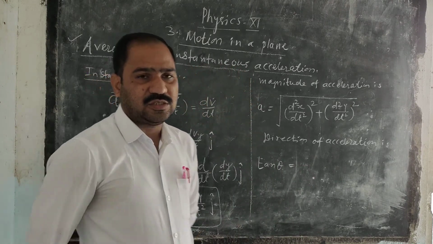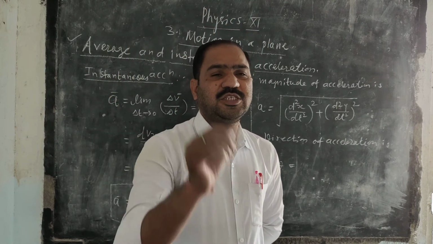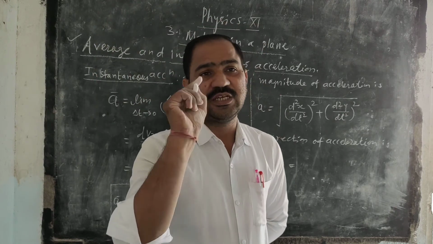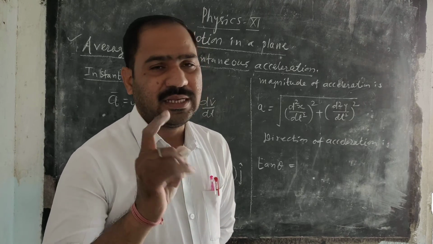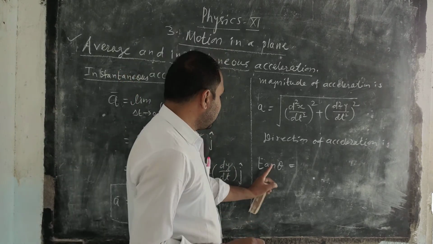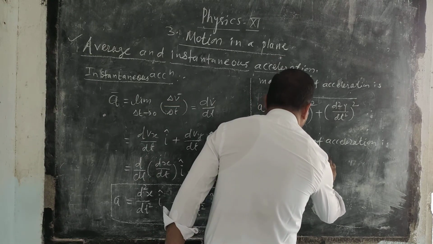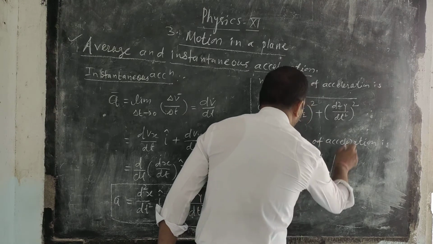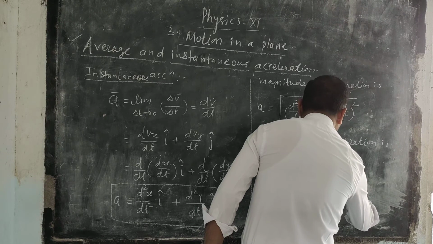We have seen that in a plane, suppose PQ is the path of the motion of the particle, then draw the tangent to that curve, and that tangent gives the direction of the velocity, acceleration, displacement, etc. So that tangent tan theta is d2y upon dt square divided by d2x upon dt square.